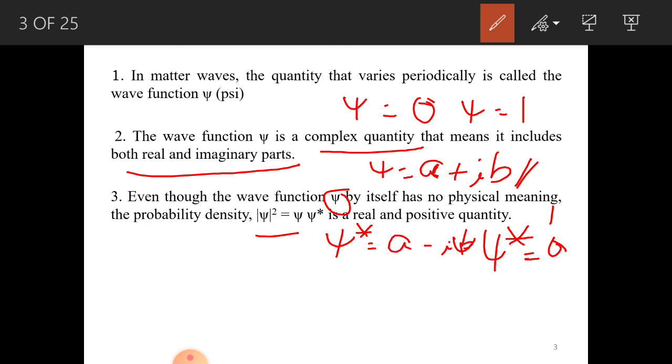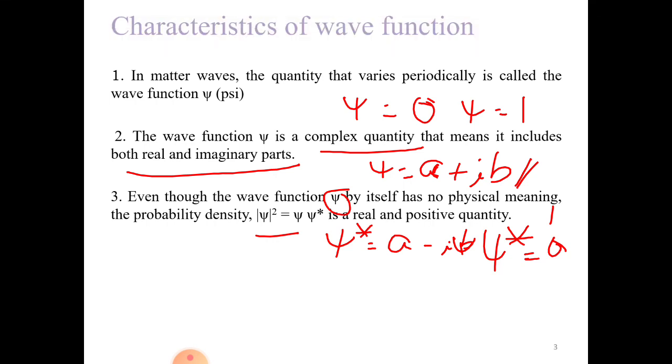So when you multiply xi into xi star, the answer you will get is simply a square plus b square, or something like that. If you know the value of a and the value of b, you substitute and get the value of xi square, and you will get the value of the probability density. Okay.